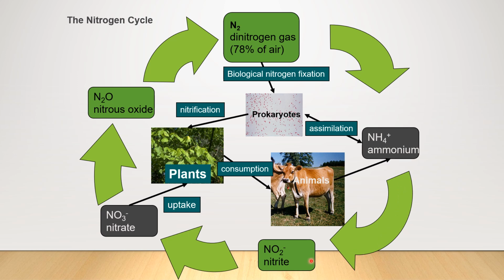This ammonia can also be converted to nitrite by the microorganisms here, then into nitrates. These nitrates can be taken up by the plants, or these nitrates can be converted to nitrous oxide, which in turn is converted into atmospheric nitrogen. So you see that the cycle is completed. Okay, nitrogen to ammonia to nitrite to nitrate, nitrous oxide, again back to nitrogen. In between, it is fixed as biomolecules, that is as proteins. But as we die or as we excrete urea and all, they are again converted back to ammonia, and then the cycle is again back.